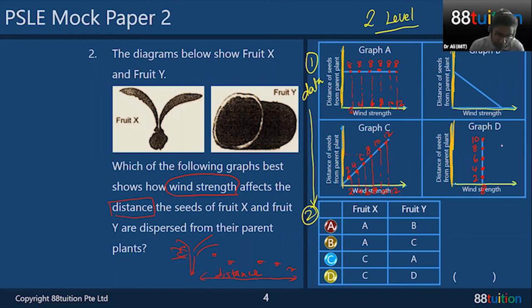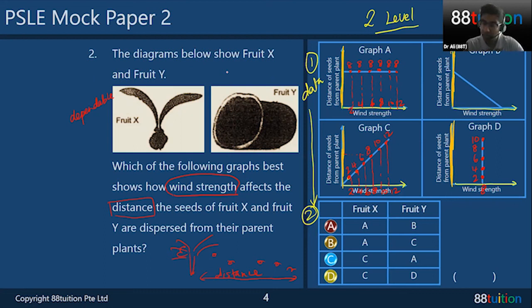So now we need to go back to fruit X and fruit Y, and which graph will be the one that fits fruit X. Fruit X is the one with the wing-like structure, which can be very dependent on wind, right? If there's a lot of wind, it will just fly. The other one, no matter how much wind there is, it doesn't fly, it just drops down because it cannot disperse far, right? The seeds of fruit Y are quite heavy. So how?